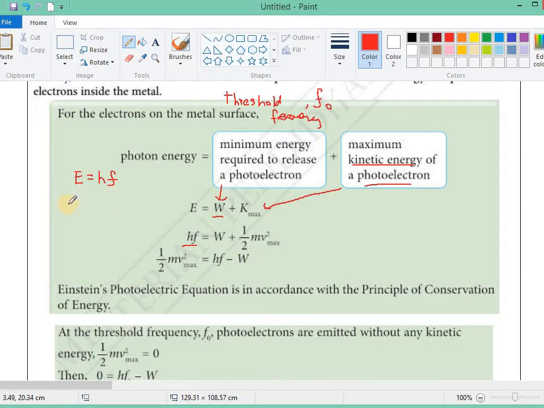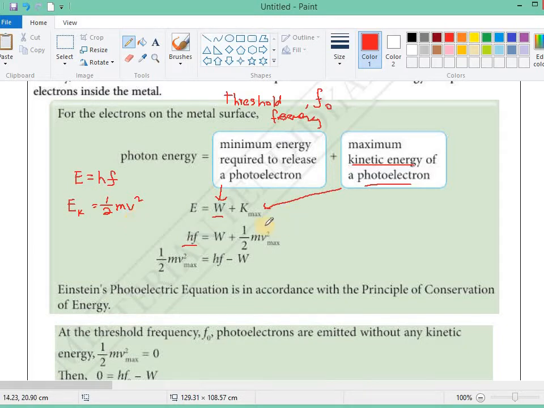This is something that you learn in Form 3, if I'm not mistaken, in science. The kinetic energy equals half mv squared, where m is the mass of the object and v is the velocity of the object.